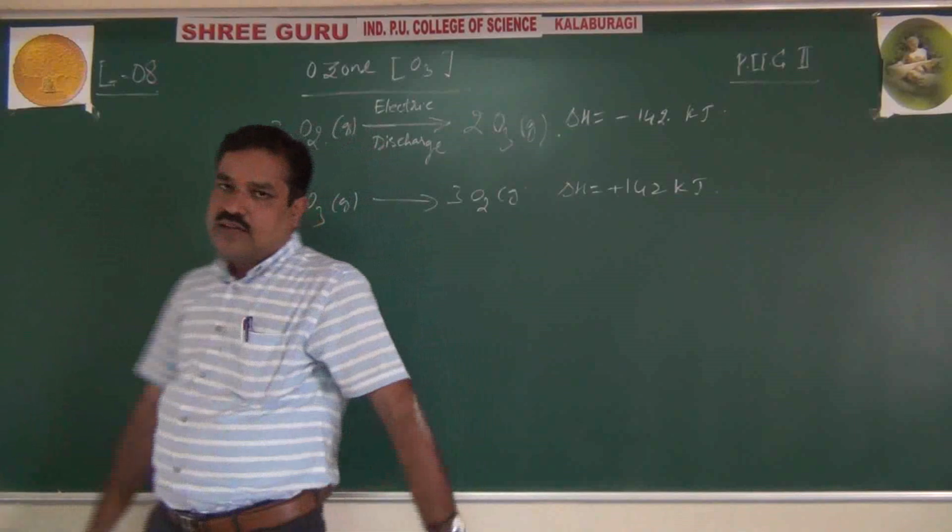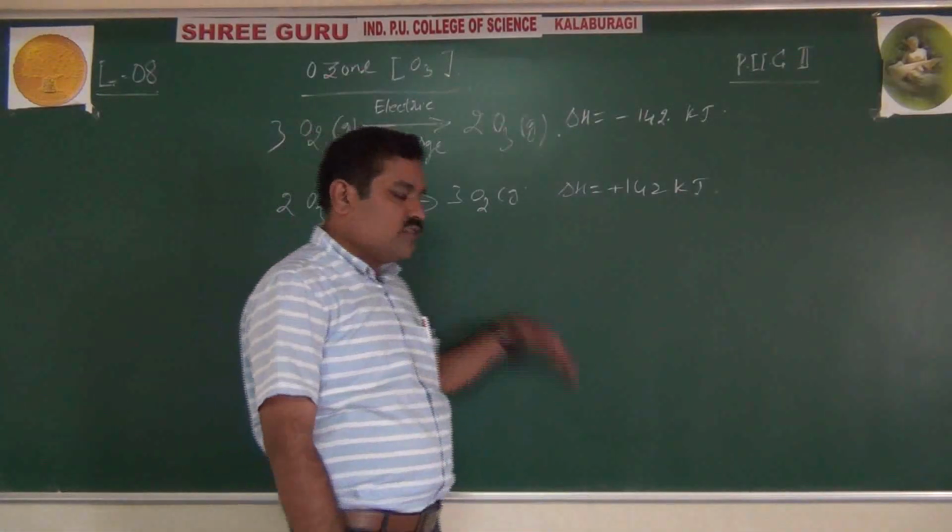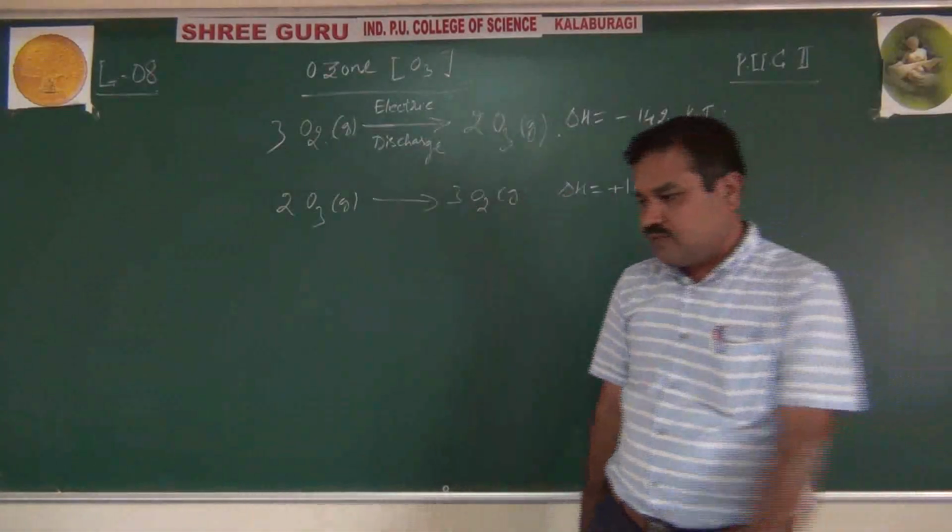So the reverse reaction is exothermic, but the forward reaction is endothermic in nature.